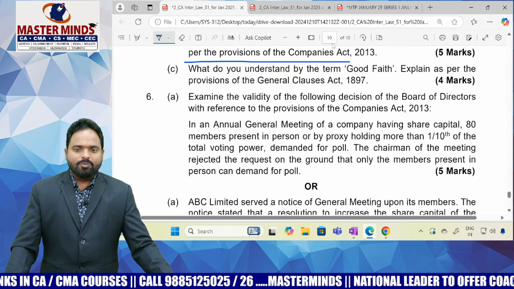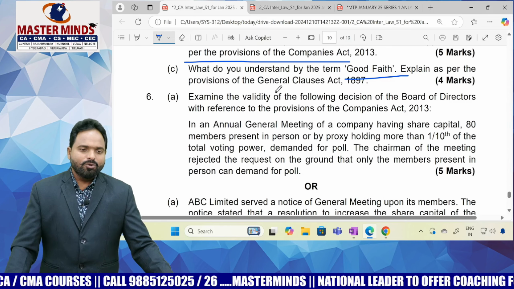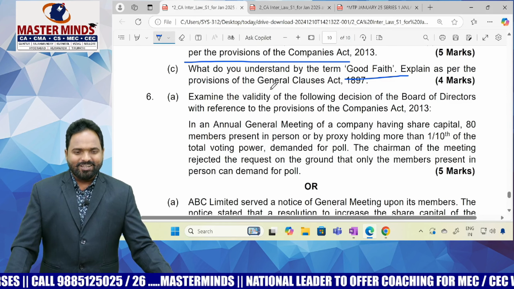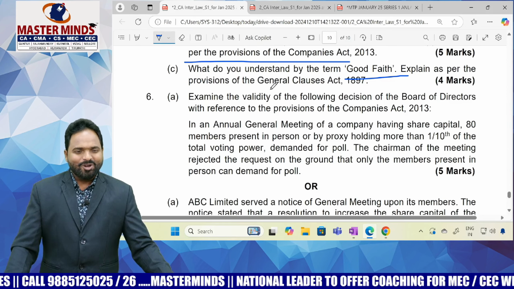What do you understand by good faith? There they asked about oath, now they are asking the good faith definition. There is no definition for good faith, only an explanation is there, which you have to write. And examine the validity of the following decisions of the board of directors with reference to the provisions.